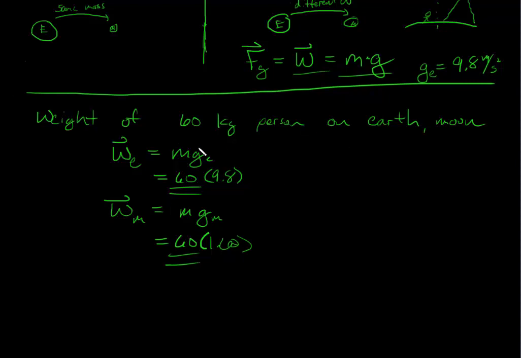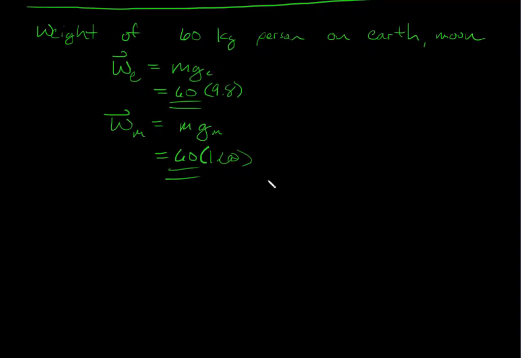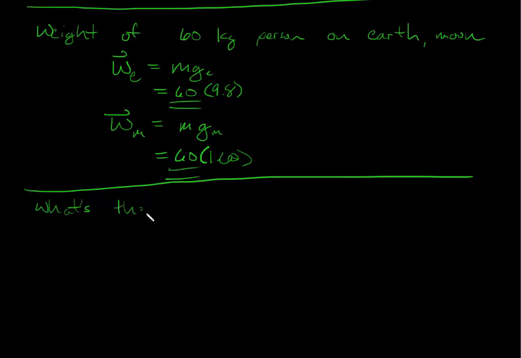All right. Let's do one other thing. Let me show you another type of problem that can come up. It's pretty easy math, but what's the mass of, I don't know, a 700 newton person?